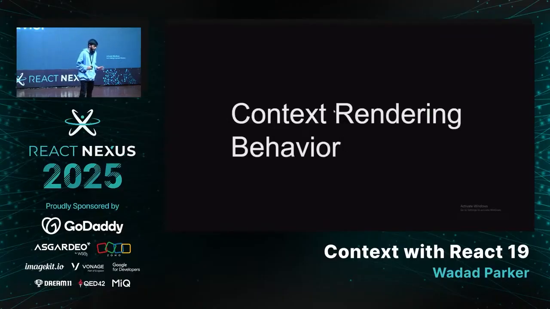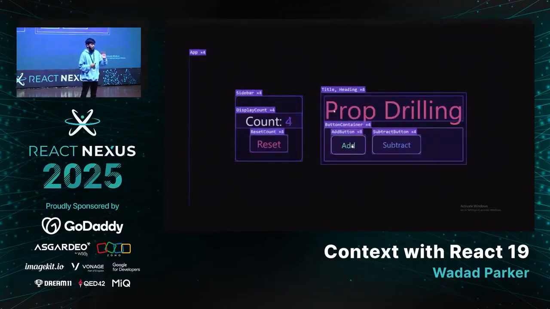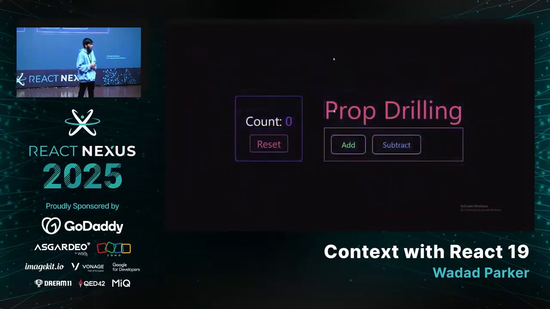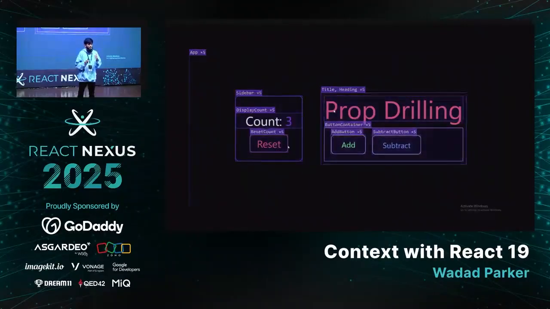I believe that people misunderstand context because they don't understand the rendering behavior of context. And before we understand this, we need to understand the rendering behavior of React. For this, we have the prop drilling authentic app, and I've set up a React scanner to see all the re-renders happening whenever the state changes. Whenever I change the count state, the entire app is lighting up like a Christmas tree.